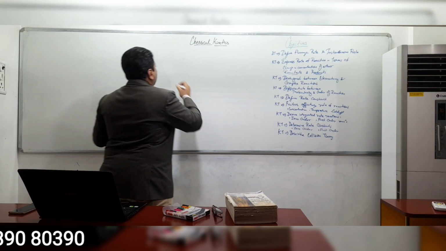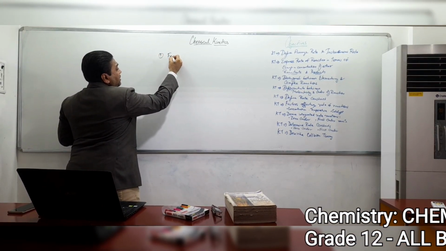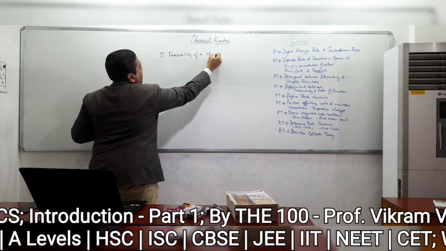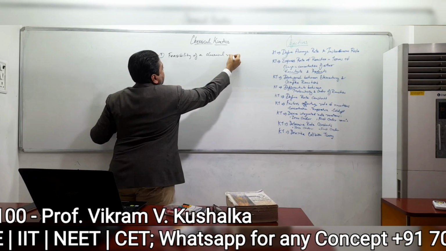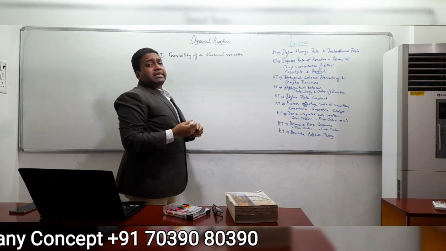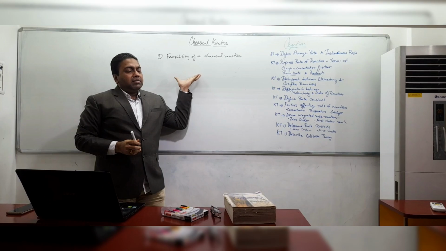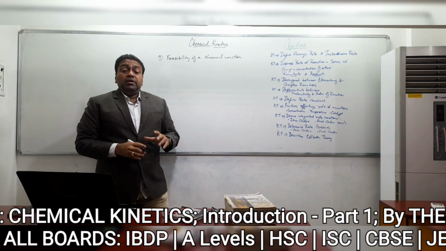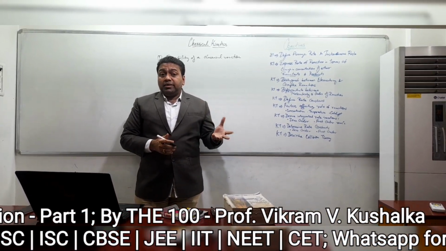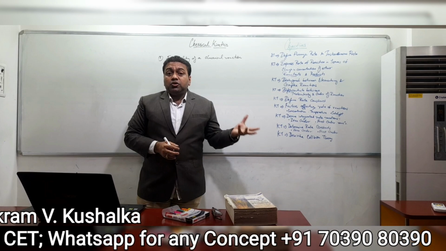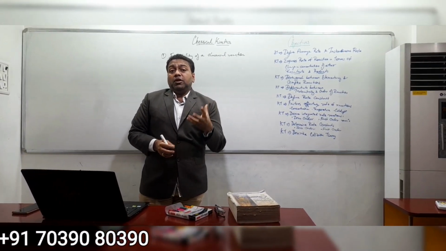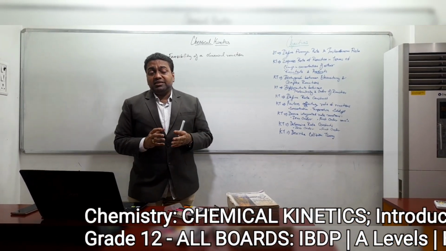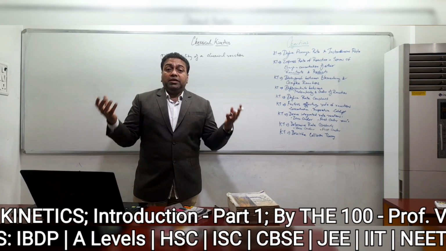Number one, they will try to find out the feasibility of a chemical reaction. Now, what do you mean by feasibility of a chemical reaction? That means whether a particular chemical reaction will occur, will not occur, how much time will it take to occur, what would be the quantity of the products obtained, and whether the reaction is really feasible or not. See, quantity and all comes at a later stage, but the actual meaning of feasibility of the reaction is whether the reaction is possible to happen or not.